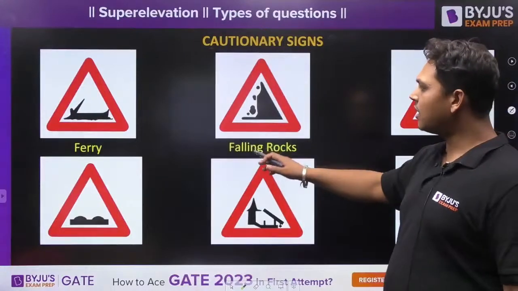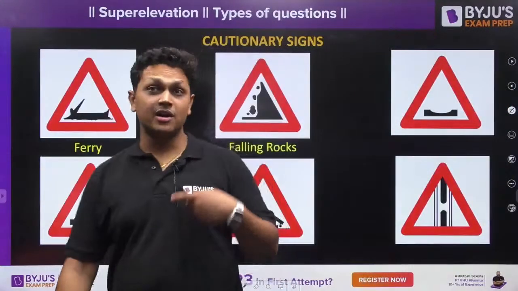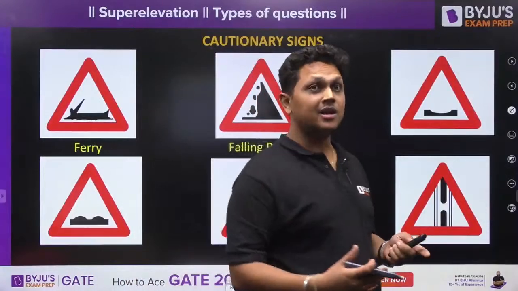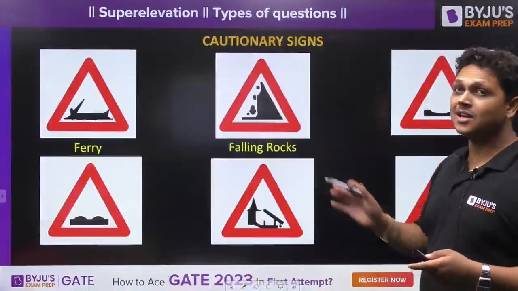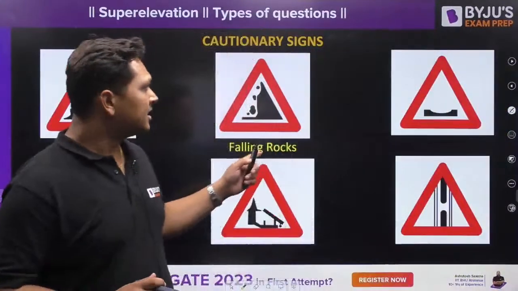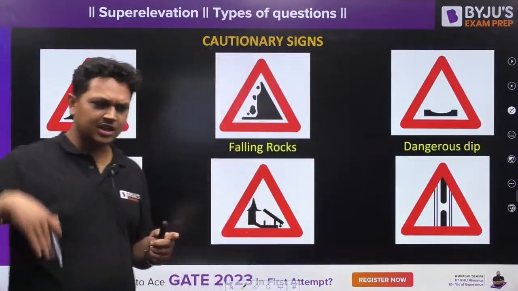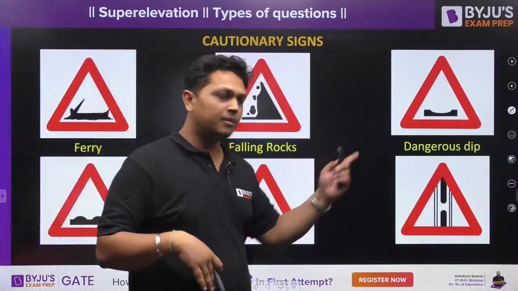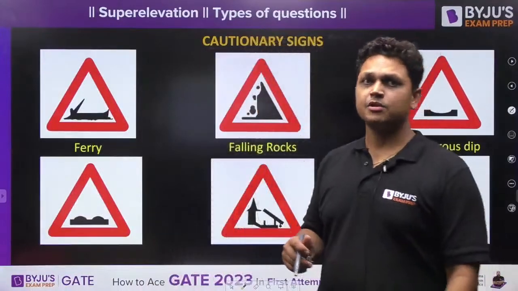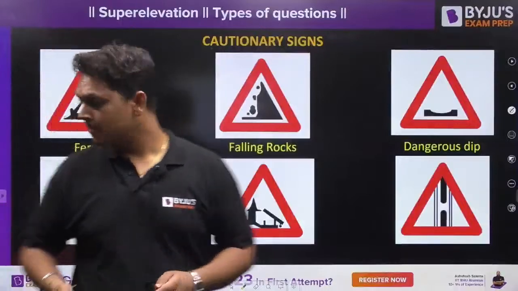This is falling rocks in hilly terrains. During adverse environmental conditions, during heavy rainfalls, landslides are very common, so you will find these kinds of signs there. This is a dangerous dip. When there is a very dangerous dip along the road, you will see this kind of sign so that you can slow down your vehicle and drive cautiously.